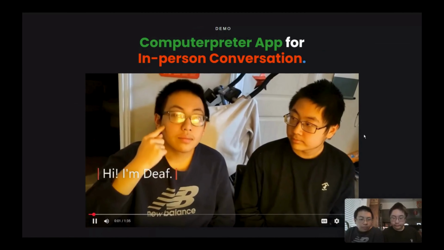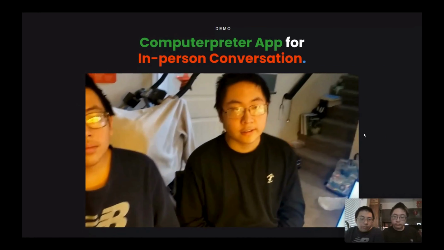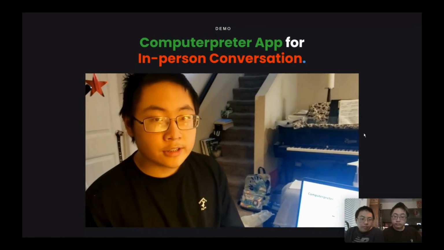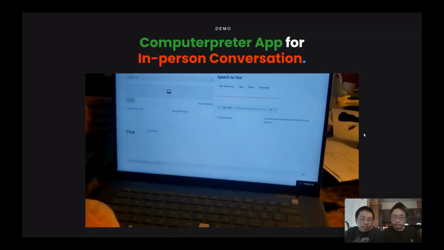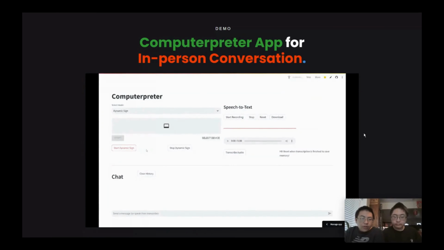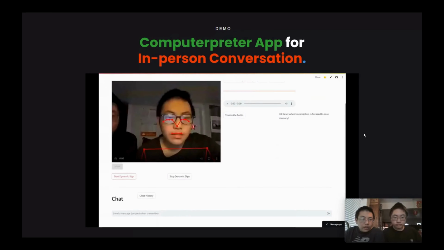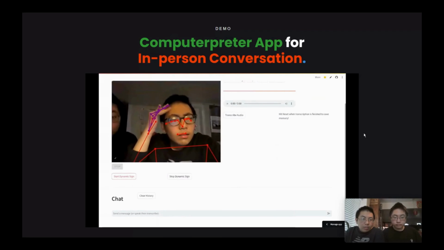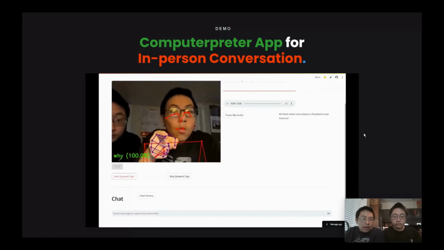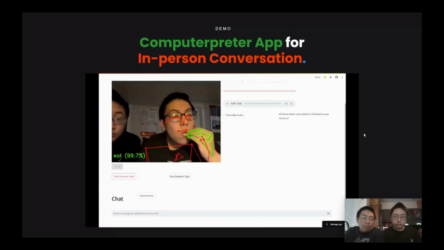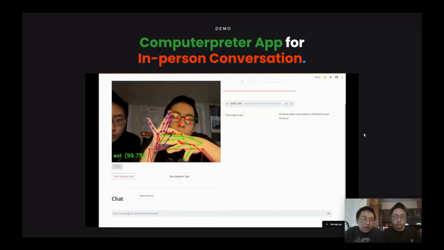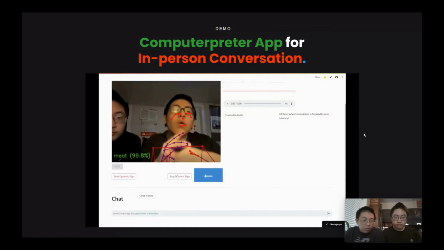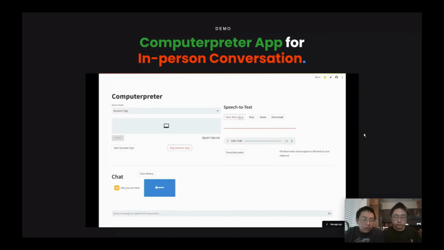Here is a deaf person. I'm a hearing person. And today we're going to have a conversation using Computerpreter. First, the deaf person would like to communicate using dynamic sign. As you can see, the landmarks on the face, body, and hands are detected, and the predicted sign is shown at the bottom after the deaf person signs. The whole sentence or message will be printed out in the chat for the hearing person to read.